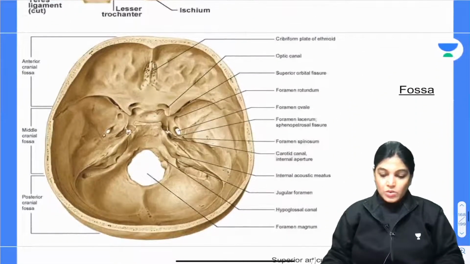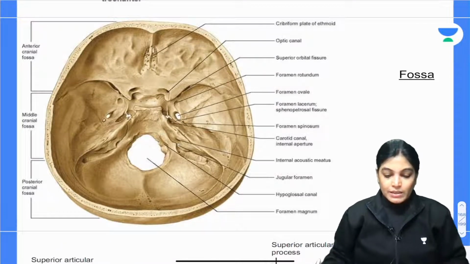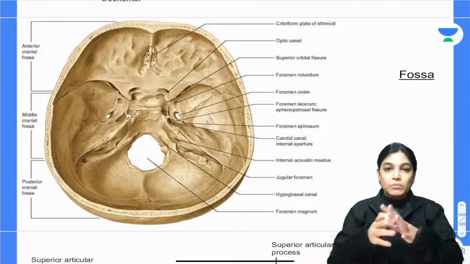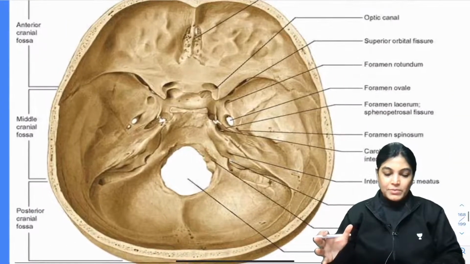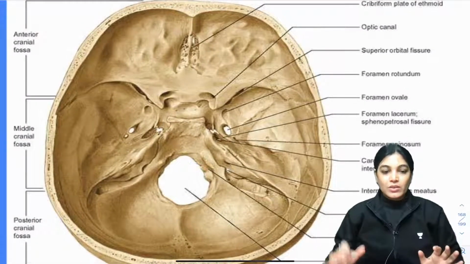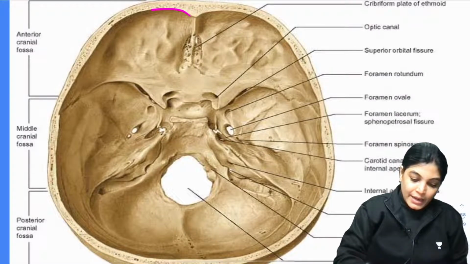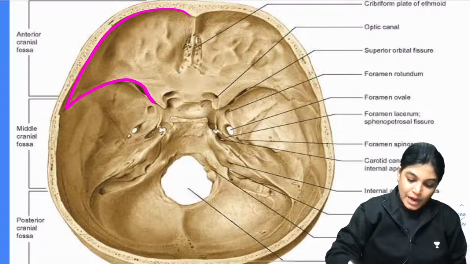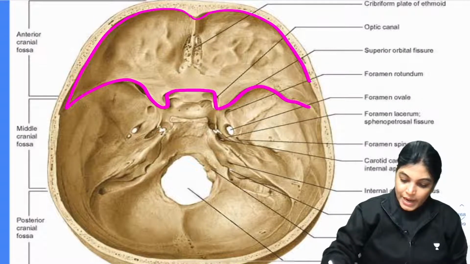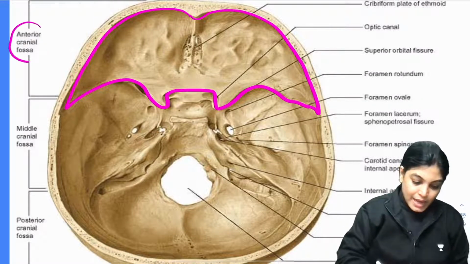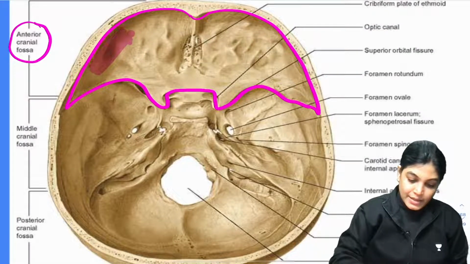Now I can also show you a much larger fossa. This is again showing a much larger fossa, a large depressed area. Let me highlight this image. Here I am showing you the interior of the skull, and you can appreciate that the interior of the skull has three large fossae. I am outlining this one. What is this called? This is called the anterior cranial fossa. This whole area which I have shown you is the anterior cranial fossa.